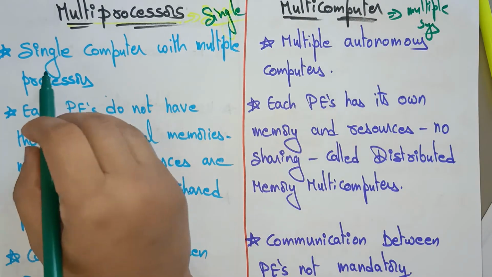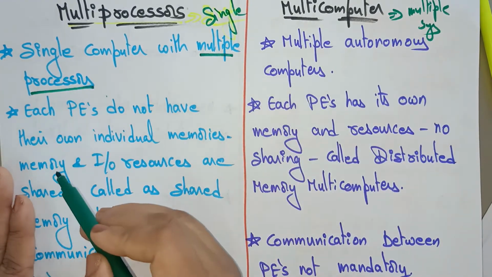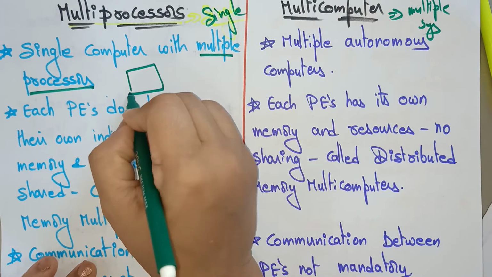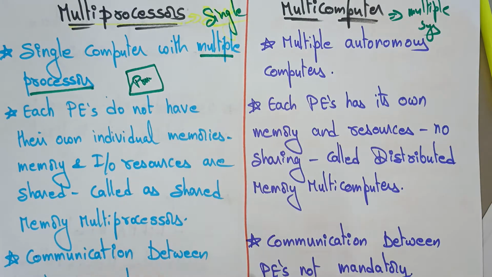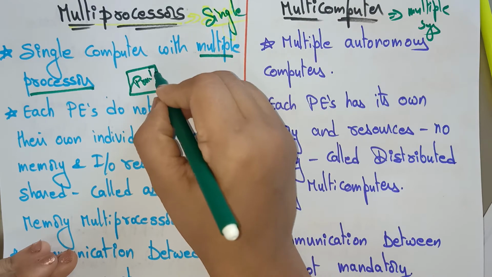Okay, first coming to the multiprocessor: a single computer with multiple processors. You will get a doubt, ma'am, we are having multiple processor chips inside the system? Actually, you are having only one processor, the main core processor, the CPU, which performs all the operations. Inside this processor, multiple functional units are there.